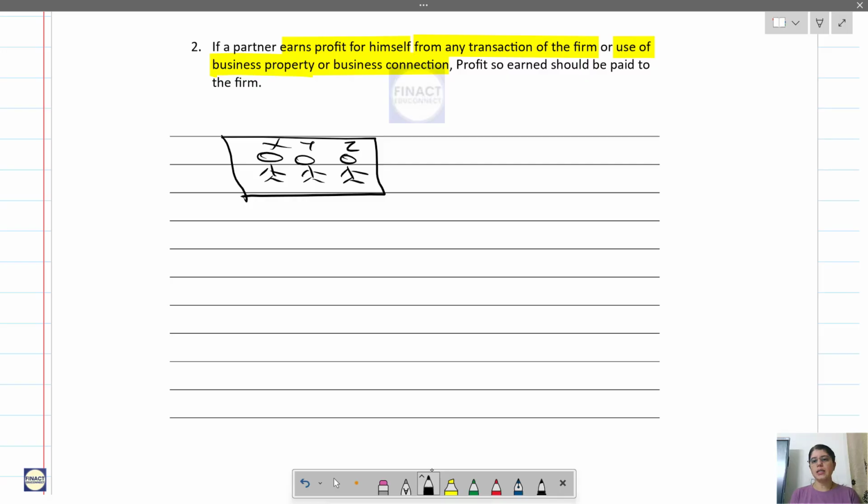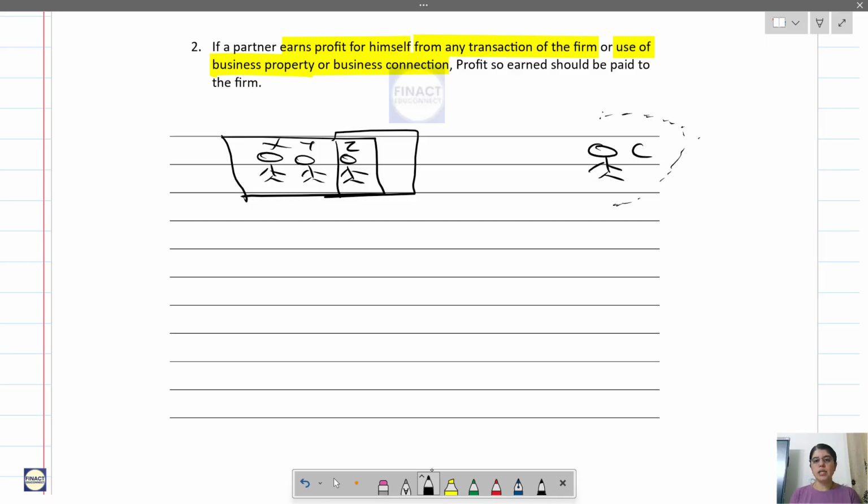X, Y, Z are the partners, and Z is a friend of C. C is a supplier of goods. There are too many suppliers in the market apart from C. But C convinces Z, saying, you give me the business and I will pay you 10% commission.